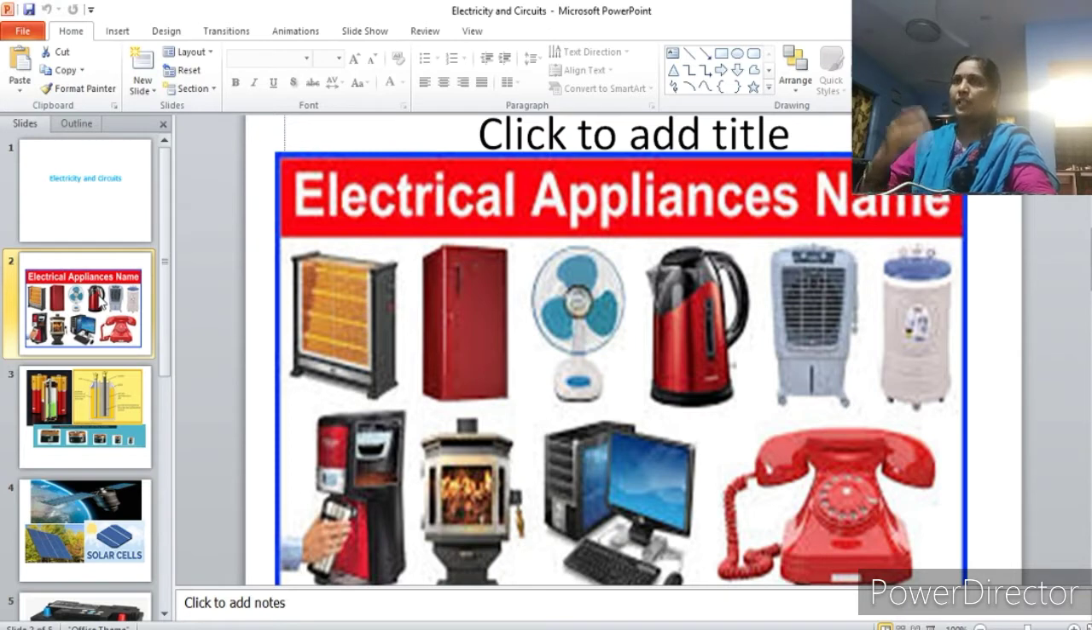In our life, many appliances are running with electricity, right? For example, if you take a fridge, fan, air cooler, and television, so many things, all these appliances are working with the help of electricity. Then electric energy or electric current or electricity. What's the meaning of electricity or electric current?